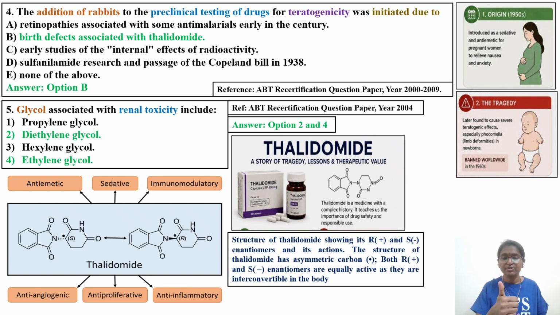Okay, if you look into segment 1 study, that is fertility study, and segment 3 study, that is prenatal postnatal study, the test species is rat. In the case of segment 2 study, embryo fetal developmental study only, we are conducting in two species, rat, that is rodent, and rabbit, that is mammal. Why? Because during this particular thalidomide tragedy incident,